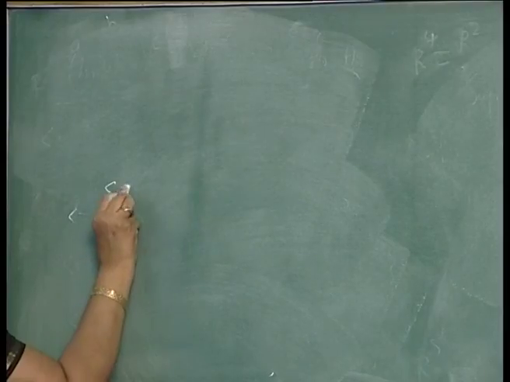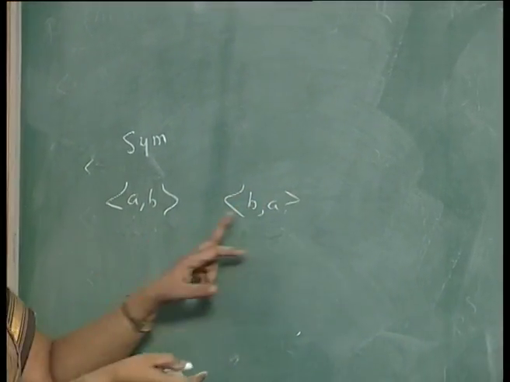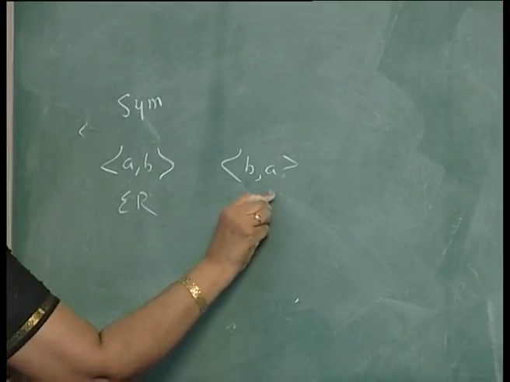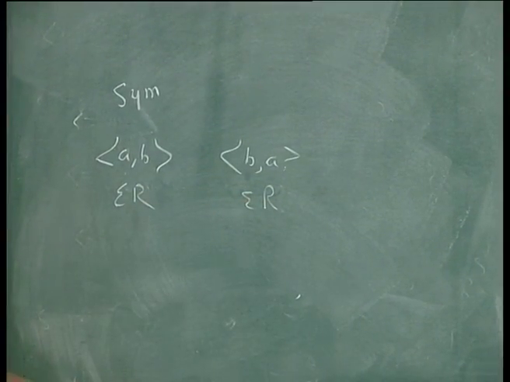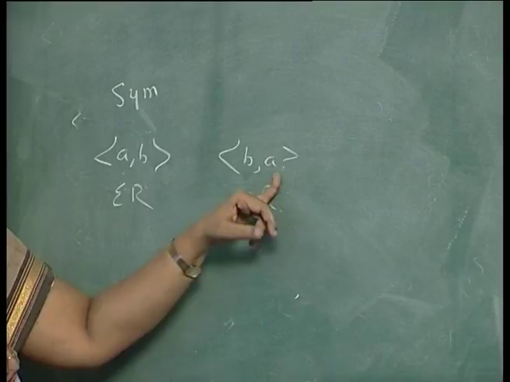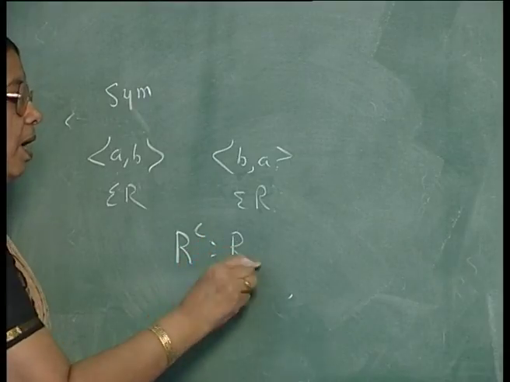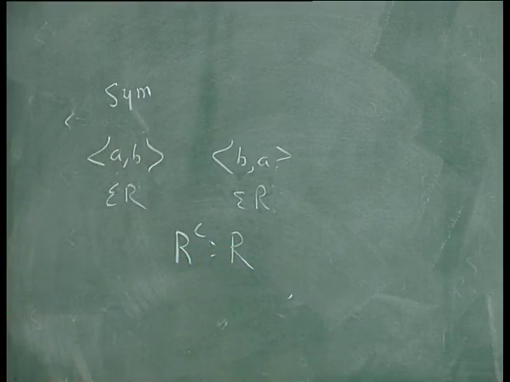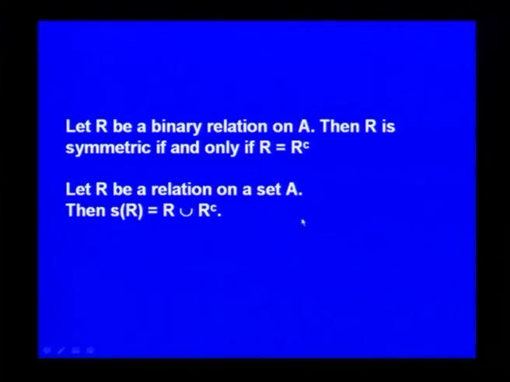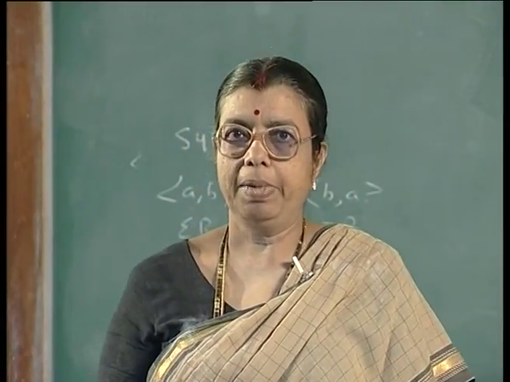If (A,B) belongs to R, (B,A) also will belong to R if it is a symmetric relation. In that case, the converse of R will have (B,A), it is also in R. So, R^C becomes equal to R. It is not very difficult to see this result. Because you can very easily see that if R is equal to R^C, whenever it contains (A,B), it also contains (B,A). So, it has to be symmetric.